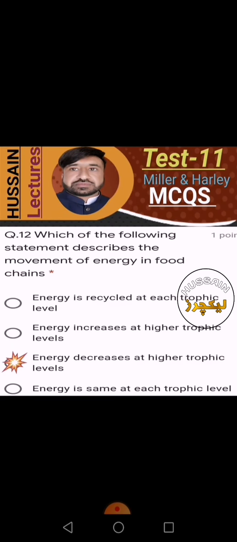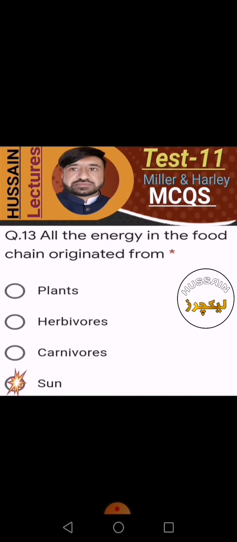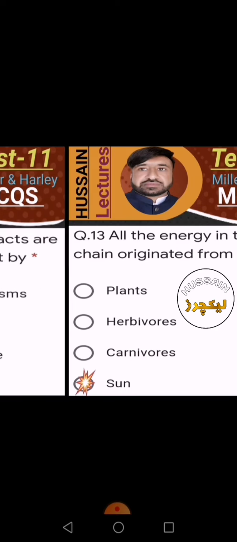Which of the following statements describes the movement of energy in food chains? Energy is recycled at each trophic level, no. Energy is increased at each trophic level, no. Energy decreases at each trophic level, yes. So the third option is the right one. All the energy in the food chain originated from plants, no; herbivores, no; carnivores, no; sun, yes.